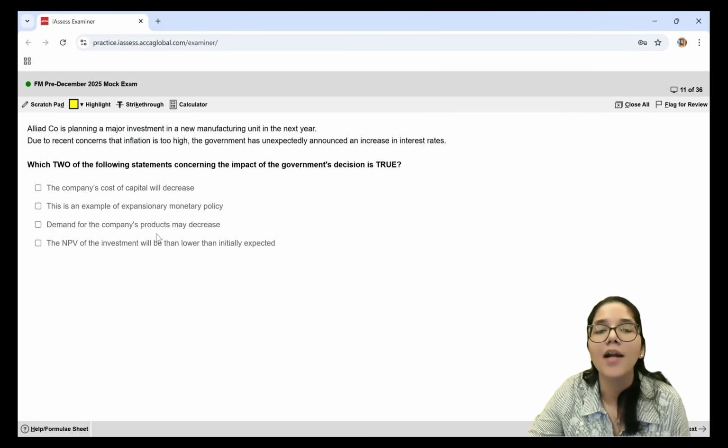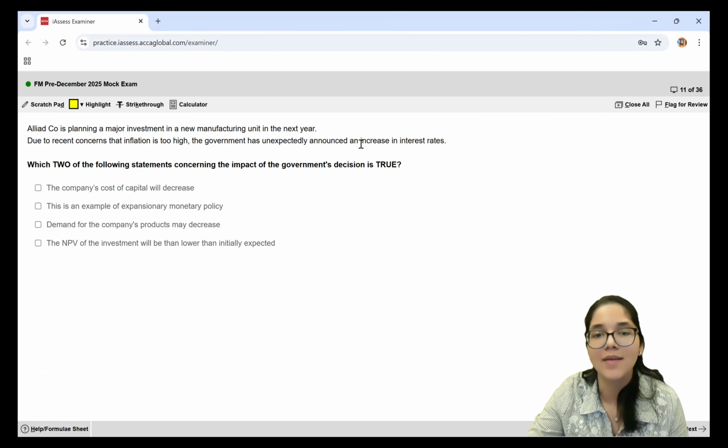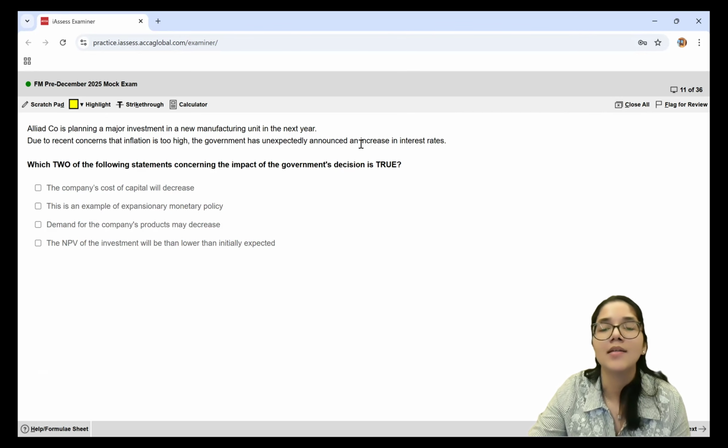Third is that the demand for the products of the company may decrease. Now, this is something which can happen. How? Not everyone has the money. Some people borrow money from the banks. So if you go to borrow money from the banks, interest rates are higher. So as a customer, you'll have to bear higher costs if you want to get something on credit. So that means buying will become expensive for me as a customer. So I'll choose not to demand a lot of quantity.